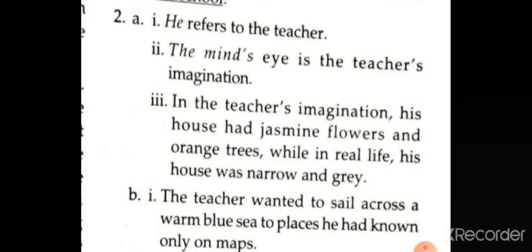How was what he saw different from his routine life? In the teacher's imagination, his house had jasmine flowers and orange trees, while in real life his house was narrow and grey. Question number B. I couldn't understand why he never left and shook off the school's stranglehold. Where did he want to go? The teacher wanted to sail across a warm blue sea to places he had known only on maps.